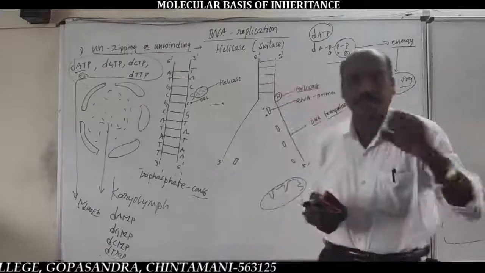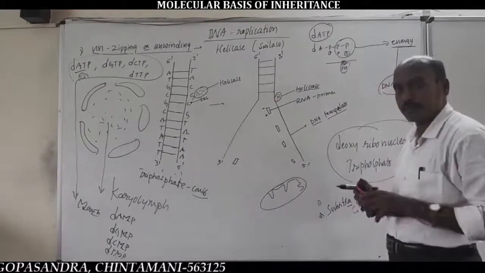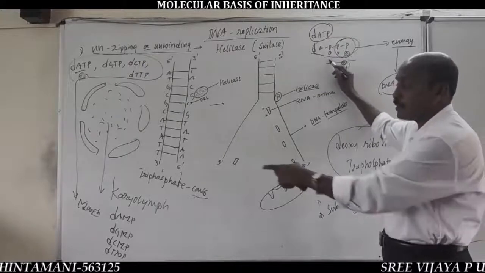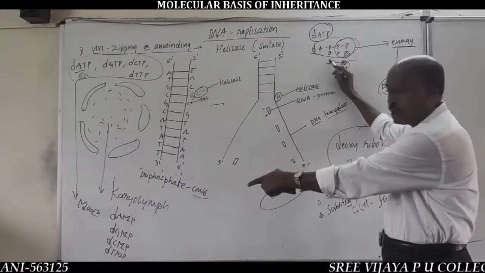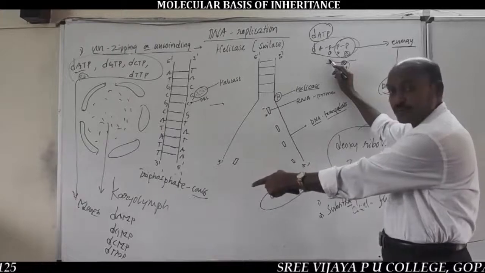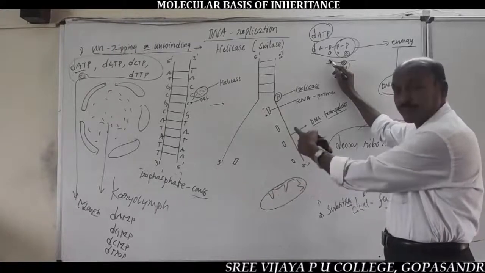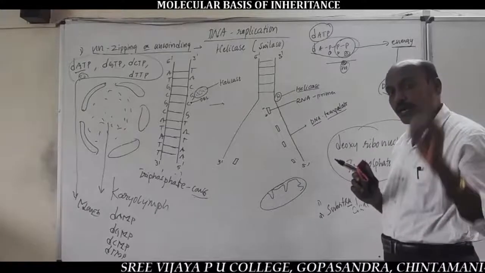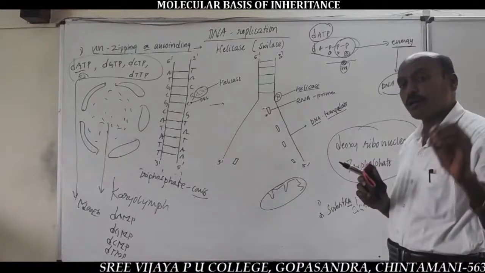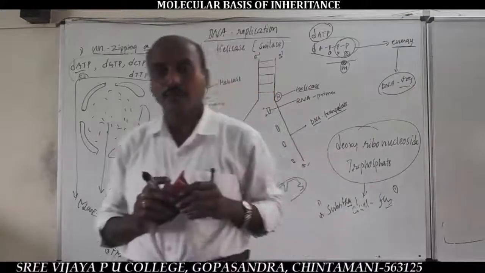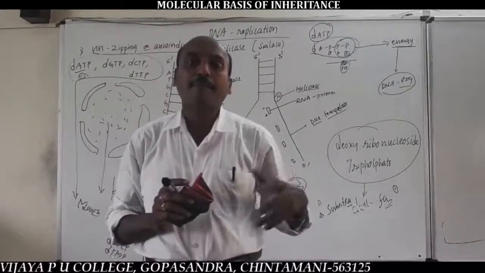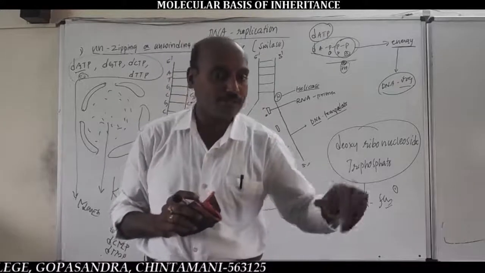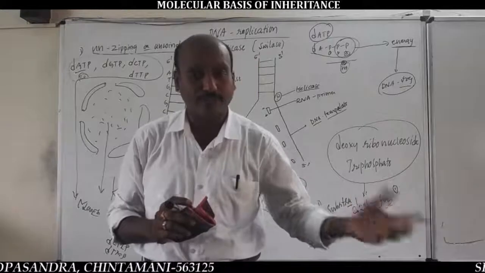And at the same time, the respective triphosphate DNA nucleotides are converted into monophosphate DNA nucleotides. They serve as raw materials for the formation of new chains, so that the DNA nucleotides function in dual aspects. That is, one is the supply of energy, and the second is the raw material for the synthesis of new chains.